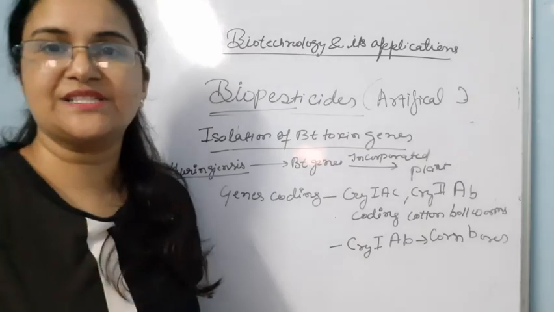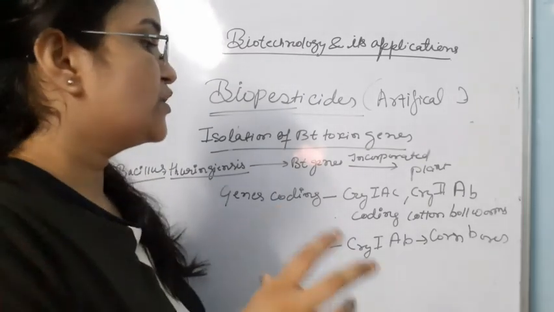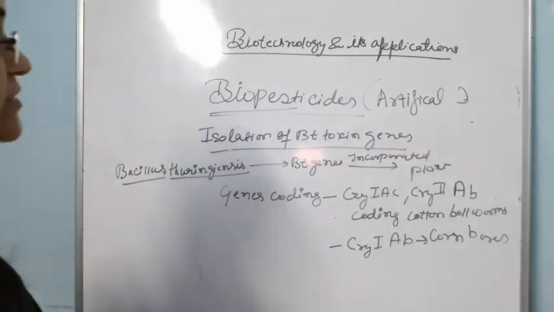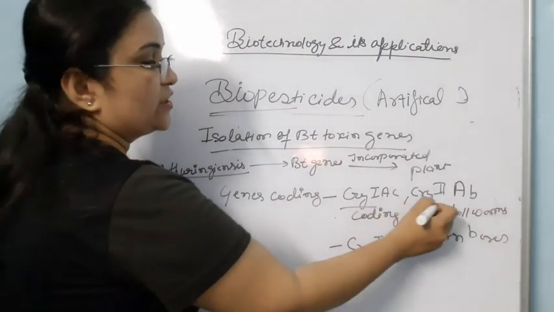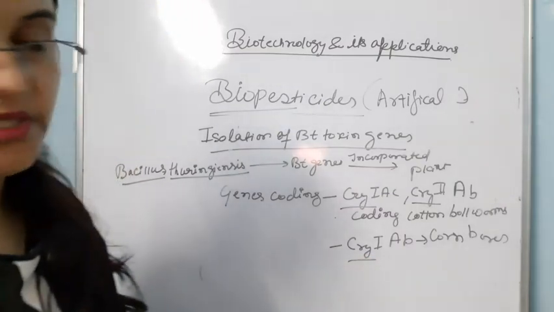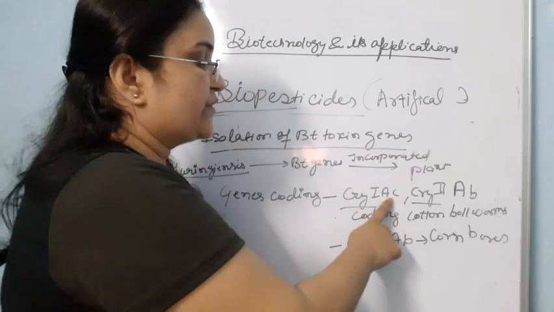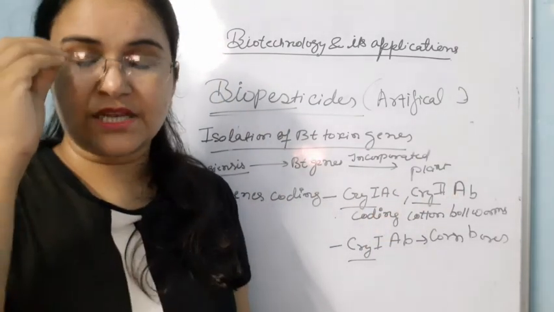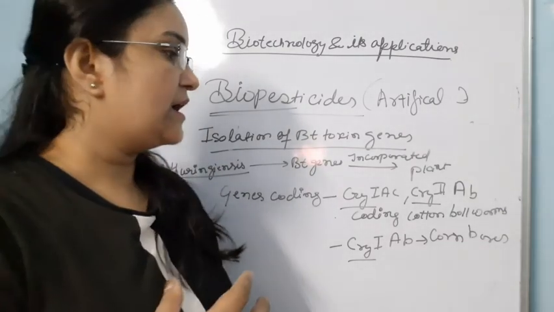Sometimes a question is asked: write down the names of the genes which code for Bt toxin protein, and the term generally used to describe the Bt toxin gene. So Cry stands for the Bt toxin gene, and these are the specific codes which are used for specific plants. In the next class we will study more about how these genes are coded in the plants.